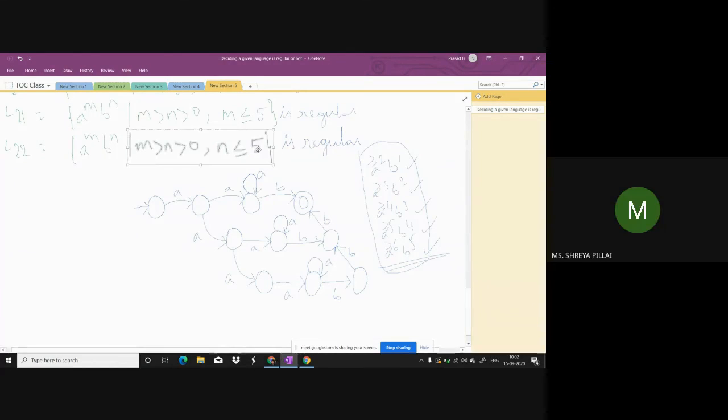Yes, sir. Is the relation finite or infinite here? It's finite. Okay, the relation is finite, because we have to check only until B's are 5. When B's are 5, you check whether A's are more than 6 or not. That's it. You need not check an infinite relation. Of course, the strings are infinite.